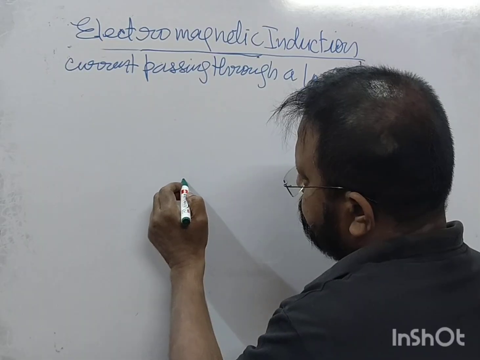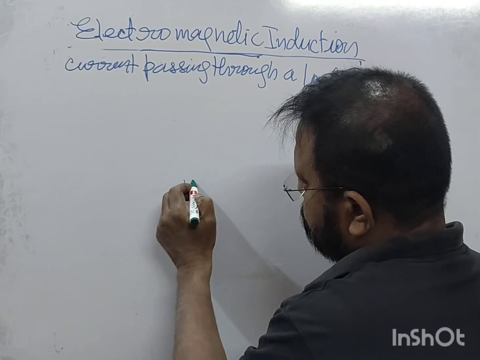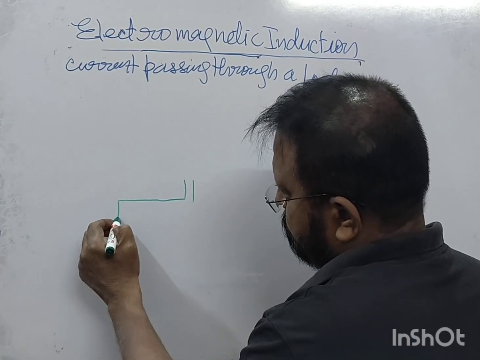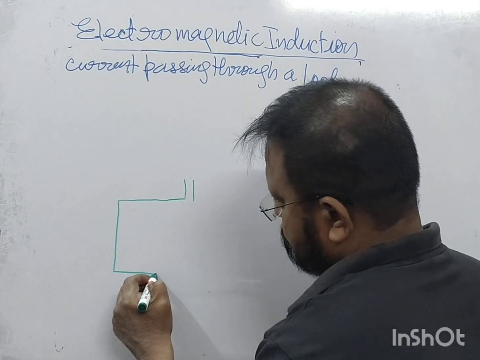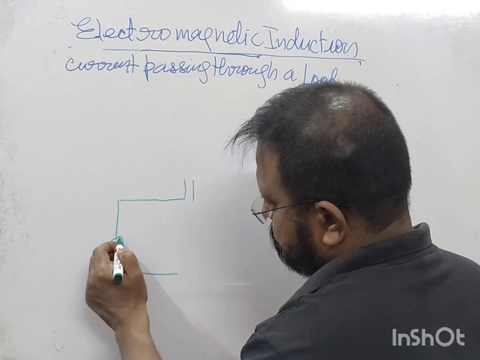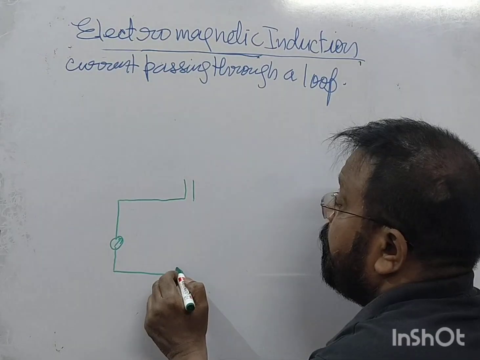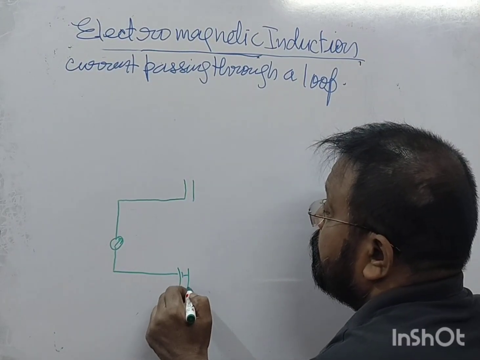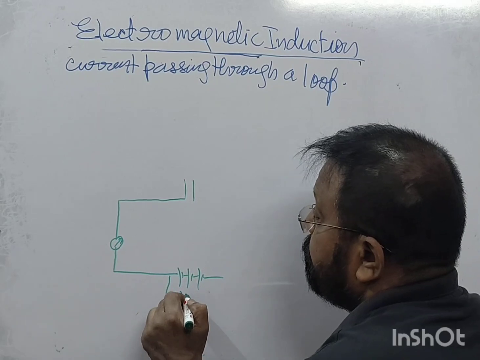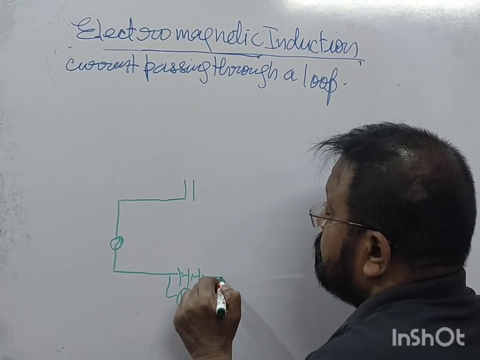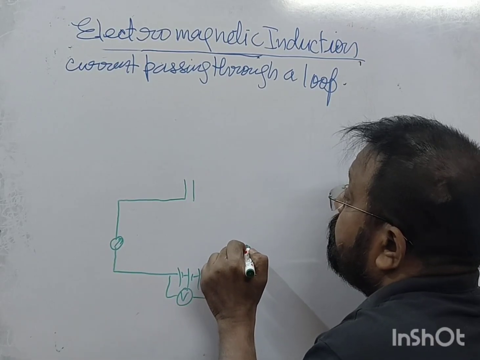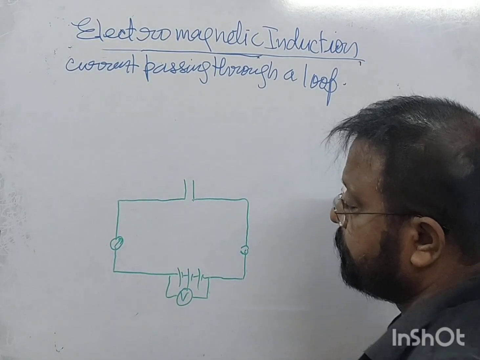This is, we have the circuit. This is battery, this is emitter, here is battery, right, here is voltmeter, there is key, and this is like this.